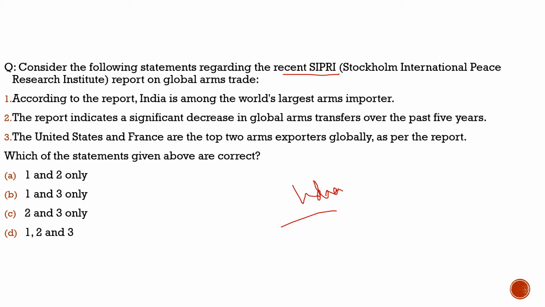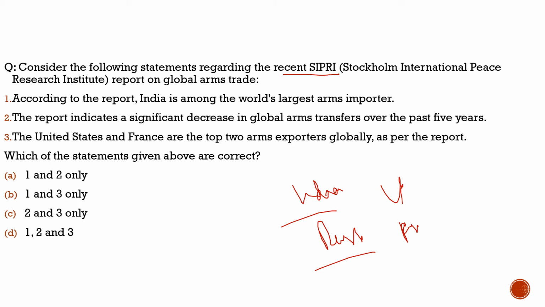But still, earlier we used to be very much dependent on Russia. After Russia's aggression towards Ukraine and sanctions from the Western countries, India has shifted its approach towards other countries, especially the US and France. But still, the author highlights that this dependence is not always good for a country. If you are dependent on anything, your autonomy gets compromised. You have to follow the commands of the country which you are importing from.